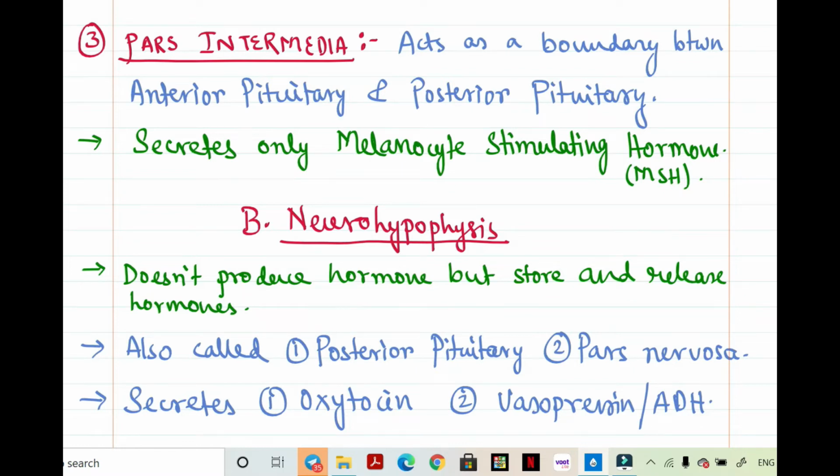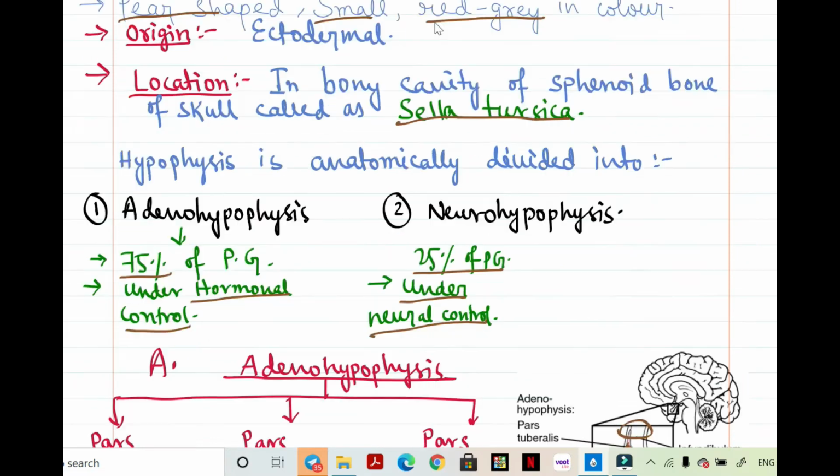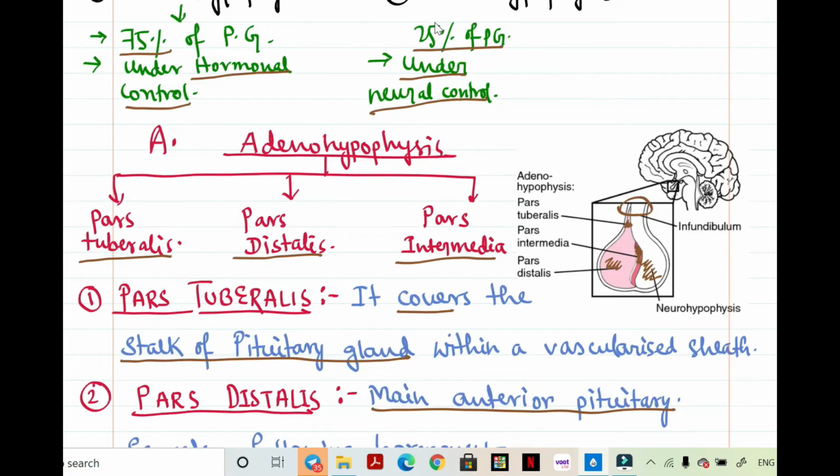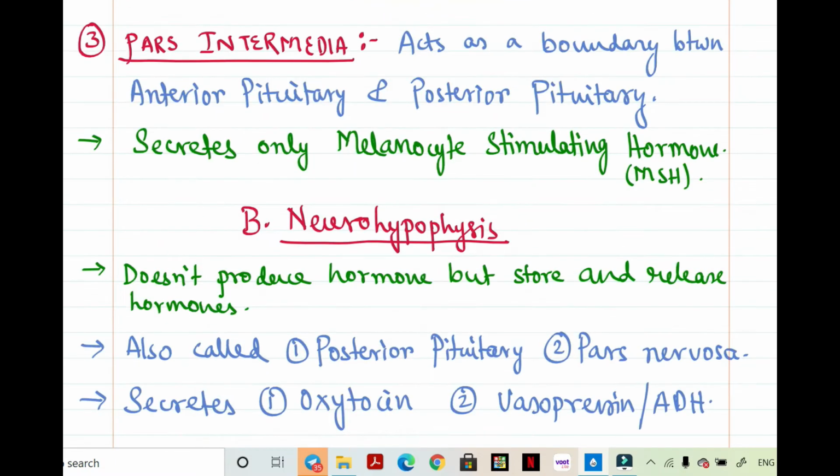As we have seen in the previous page in this diagram, it acts as an intermediate, meaning it is present between the boundary of neurohypophysis and adenohypophysis. Here it is written that it acts as a boundary between anterior pituitary and posterior pituitary. It secretes only one hormone, called melanocyte stimulating hormone.